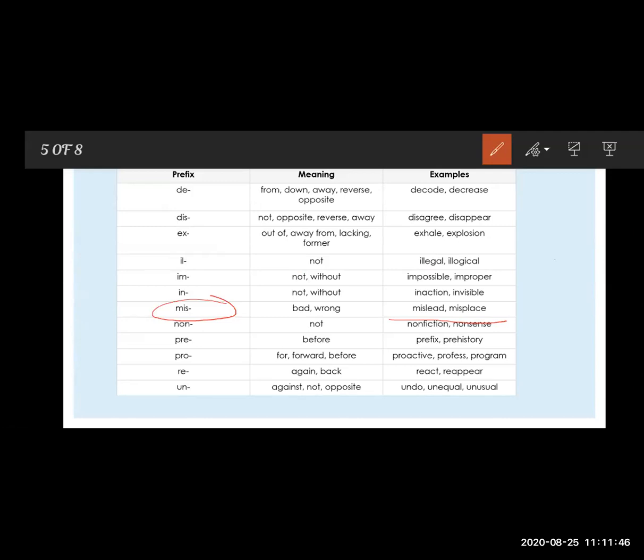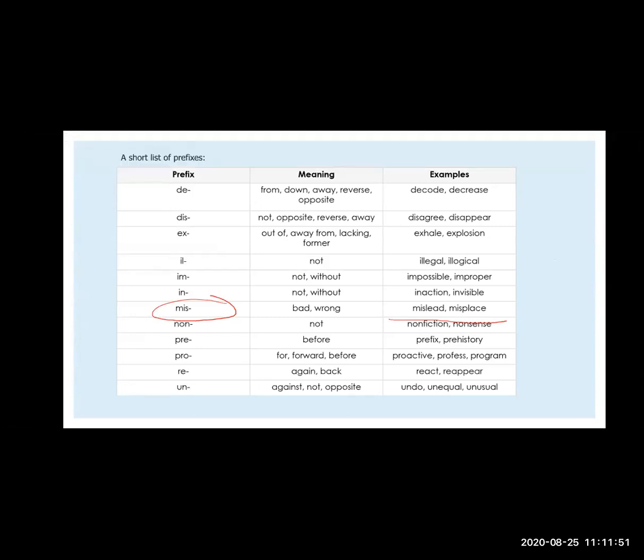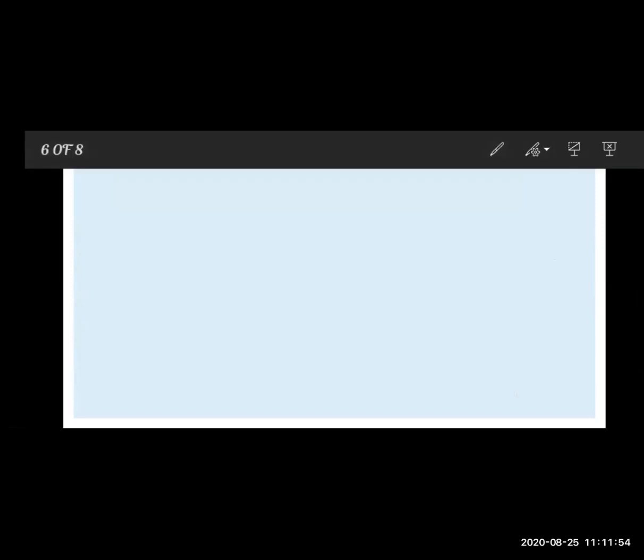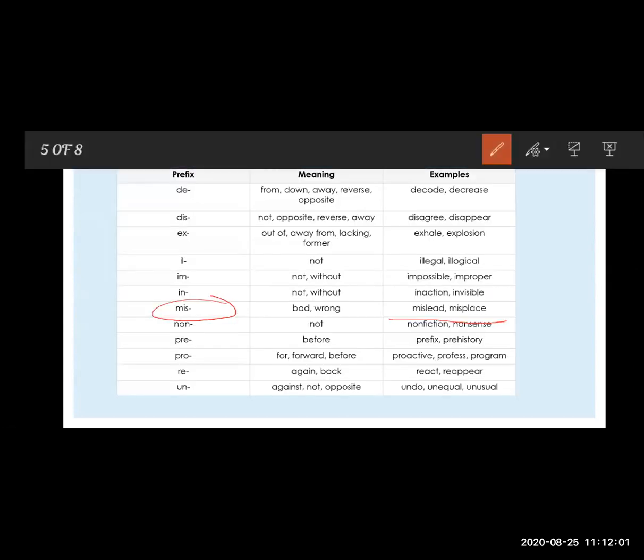Now sometimes we use pre as a prefix. So see here, pre means what? Pre means before. Here there are some examples where we use pre. We say prehistory, and the word prefix. The name of our lesson is also prefix.